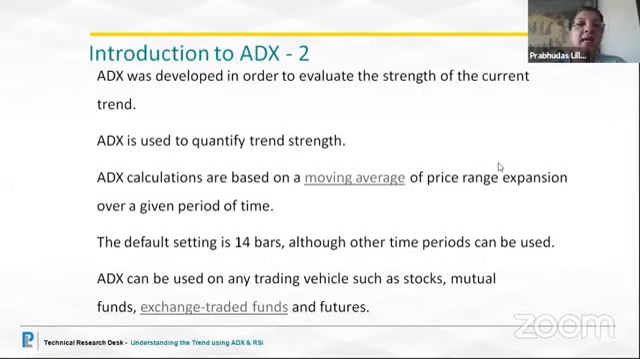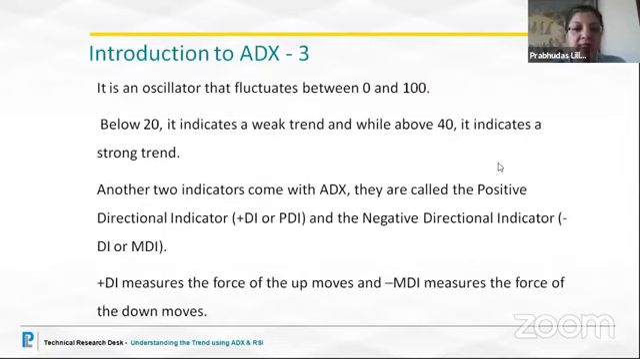ADX calculations are based on a moving average of price range expansion over a given period of time. The default setting is 14 bars, although other time periods can be used. ADX can be used on any trading vehicle such as stocks, mutual funds, exchange traded funds, and futures. It is an oscillator that fluctuates between 0 and 100. Below 20, it indicates a weak trend, while above 40, it indicates a strong trend.